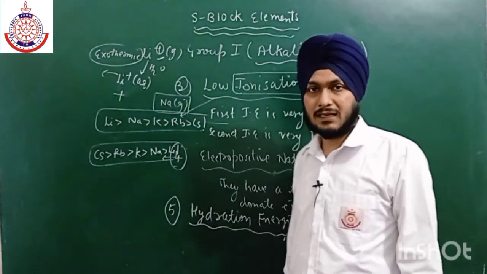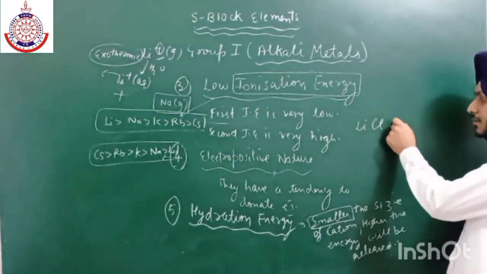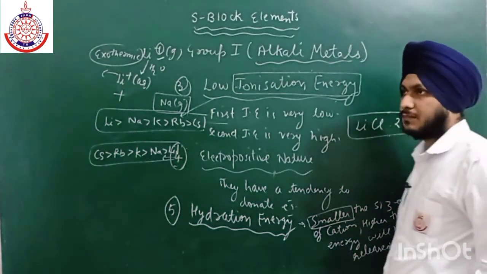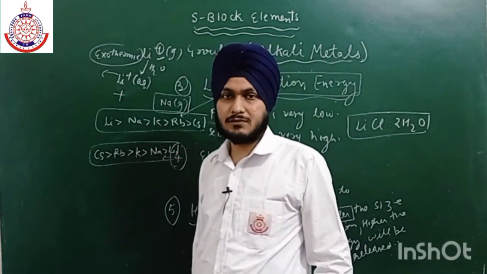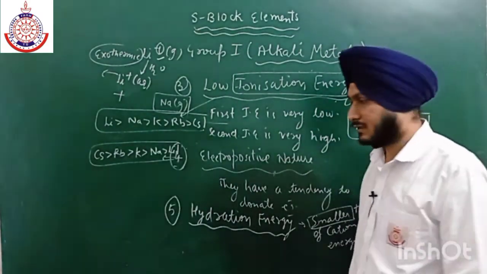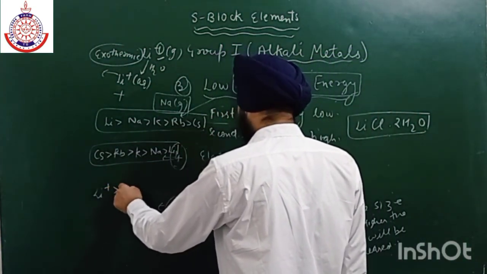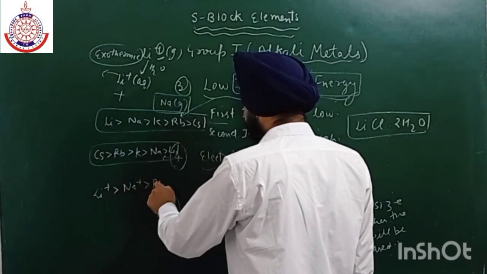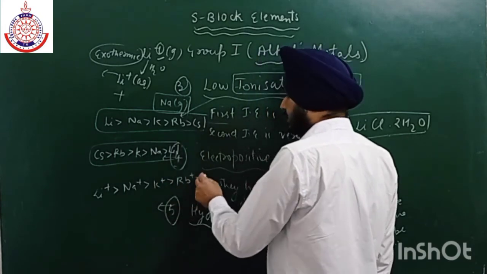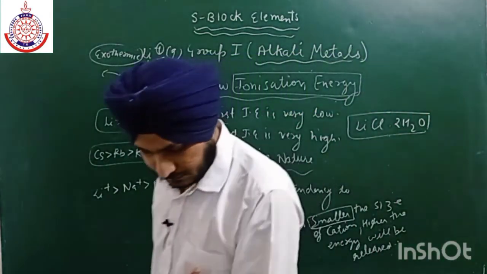That is why lithium compounds exist in hydrated form, like we have LiCl dot 2 molecules of water. Most of the compounds of lithium exist in hydrated form, due to the reason that a large amount of hydration energy is released. So the order for hydration energy is Li positive, then Na positive, then K positive, then Rb positive, and then Cs positive. Okay, so this is the order for hydration energy.